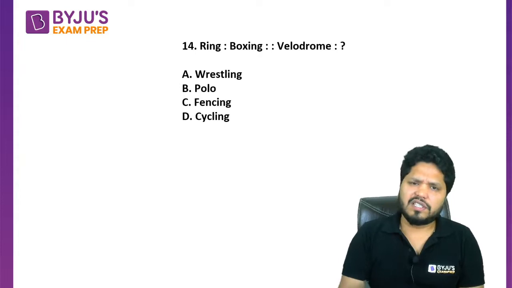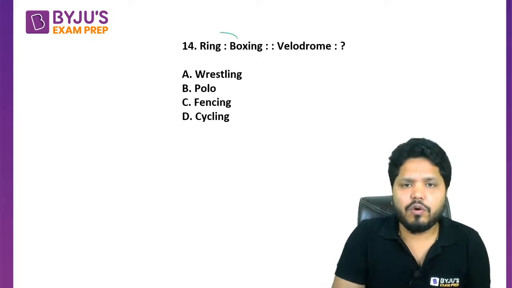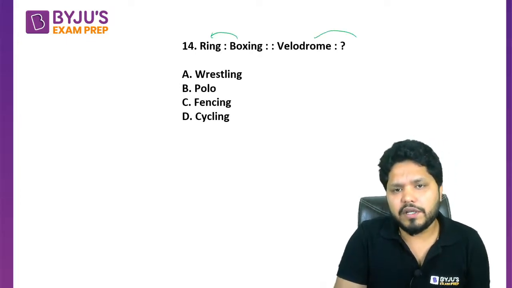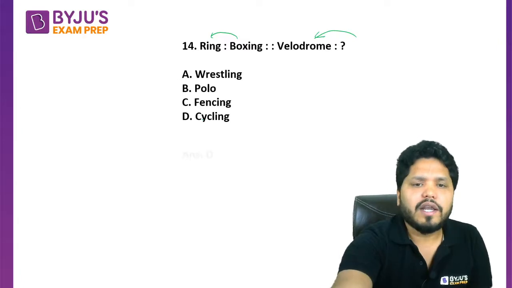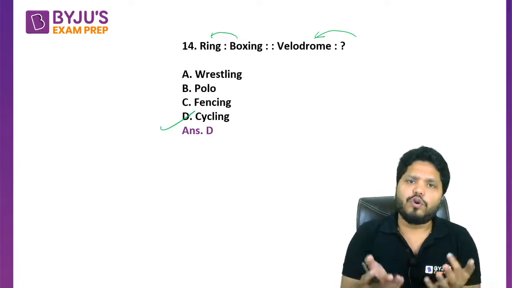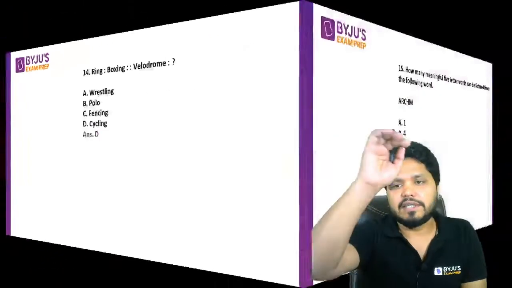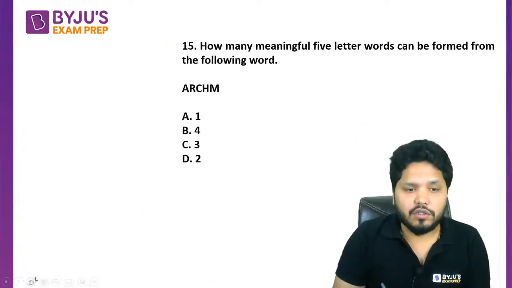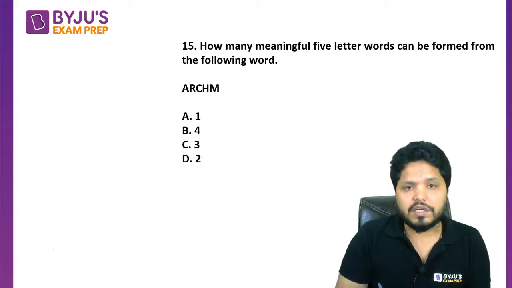I hope this is once again easy. Ring is a place where we do boxing. Similarly, velodrome is a place where we do cycling. Right? So D is the correct option. If you know it, you can answer it. If you don't know it, you can't answer it. Simple as that. Okay, last question of today's session, and please try to answer it.